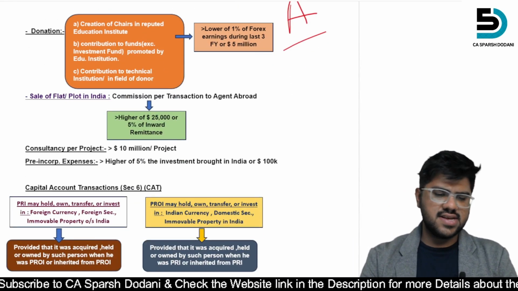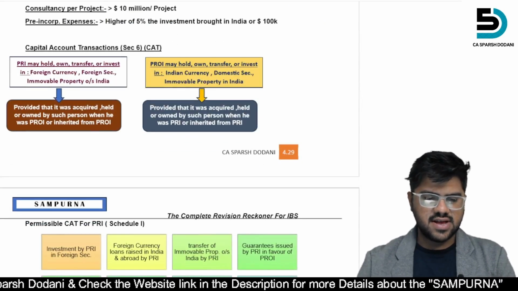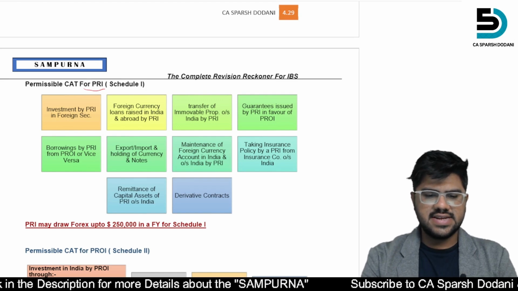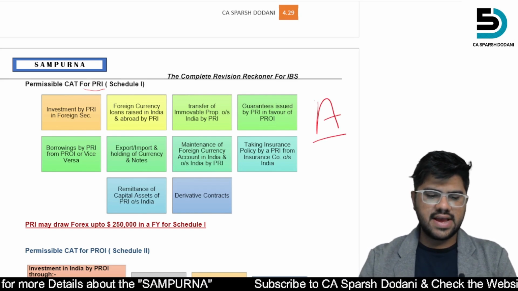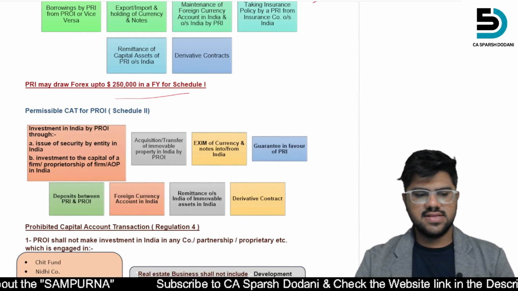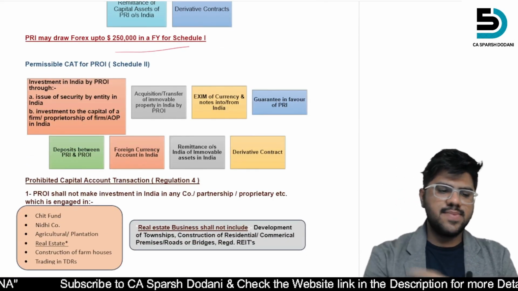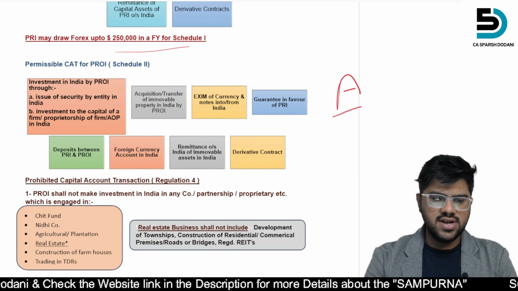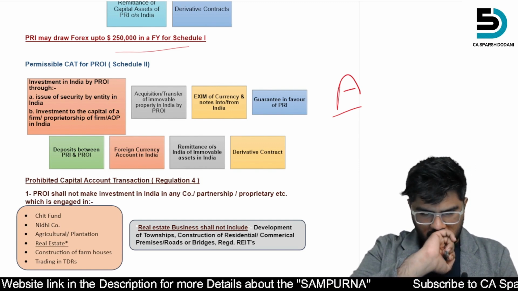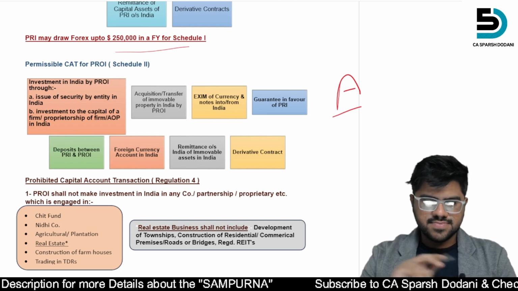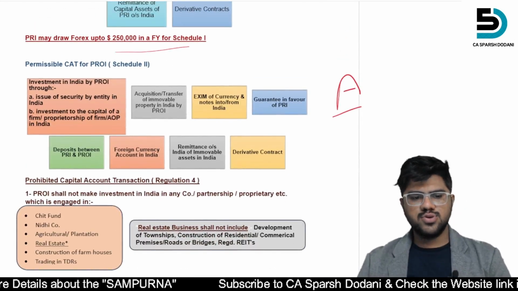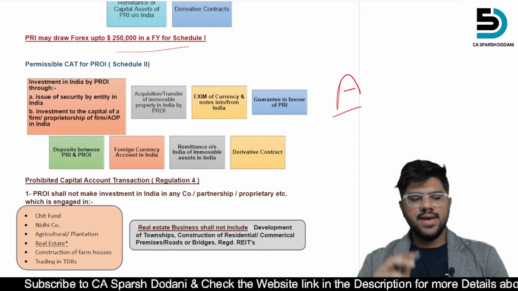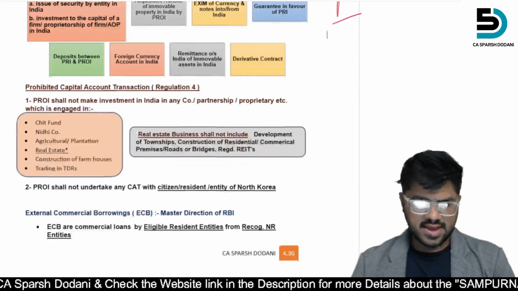Then the consultancy charges, capital account transaction, these are also important. Permissible capital account transaction for a person resident in India, this is also in A category, and this is the limit and everything. Permissible capital account, this is also in A category. There is a question about acquisition and transfer of immovable property in India by PROI.